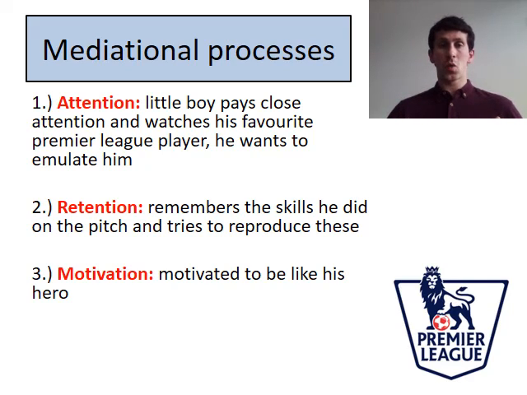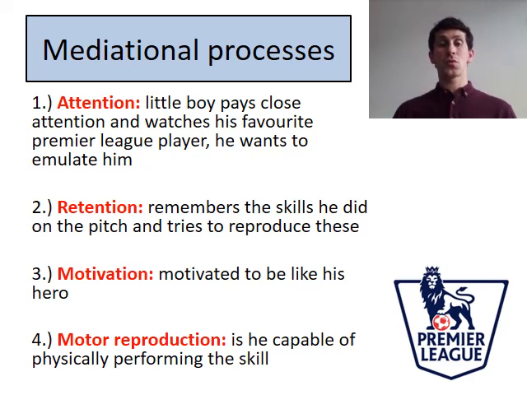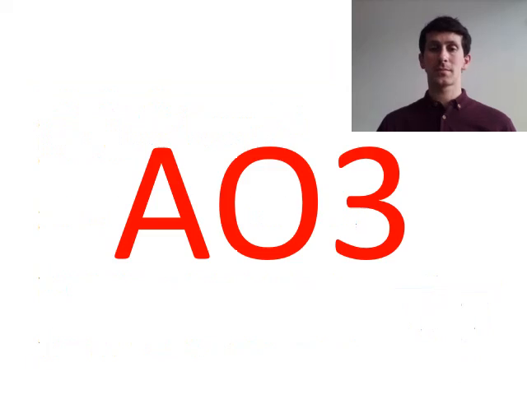He's got to want to emulate that person and be motivated in order to do it. And finally, motor reproduction. Is he actually physically capable of copying those skills? So again, the child will go through these mediational processes in understanding his own gender identity.